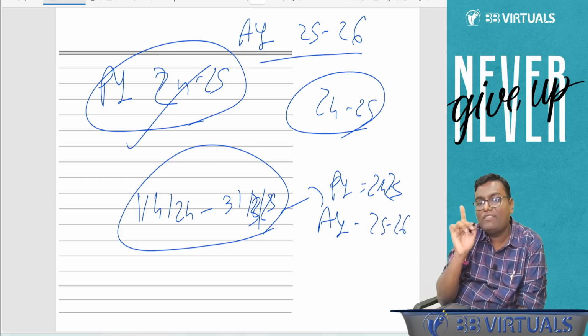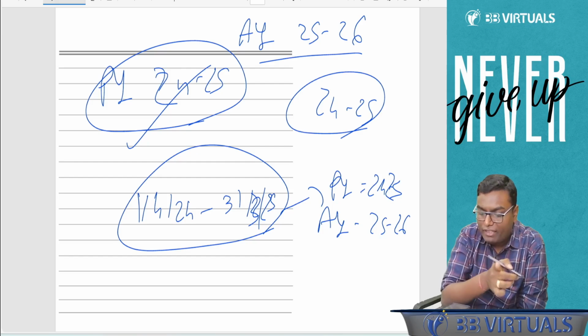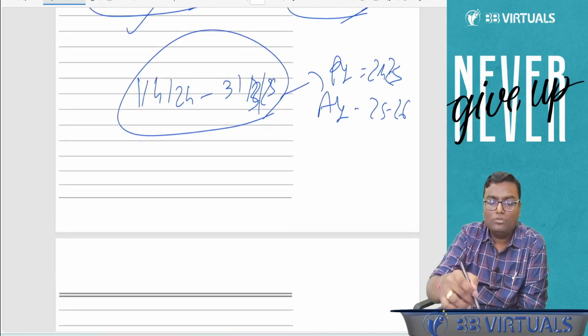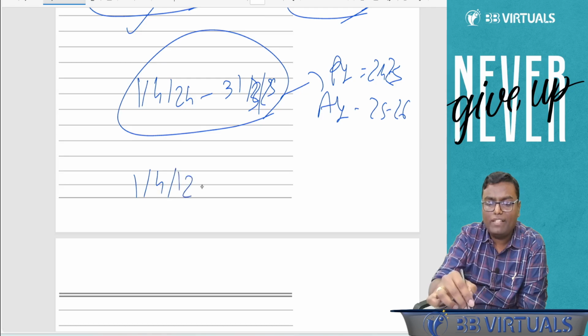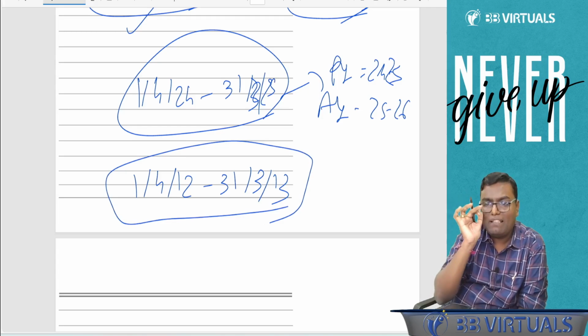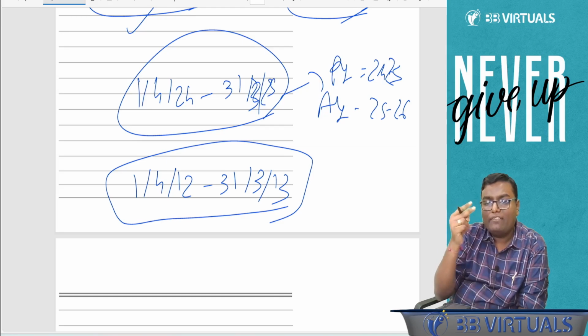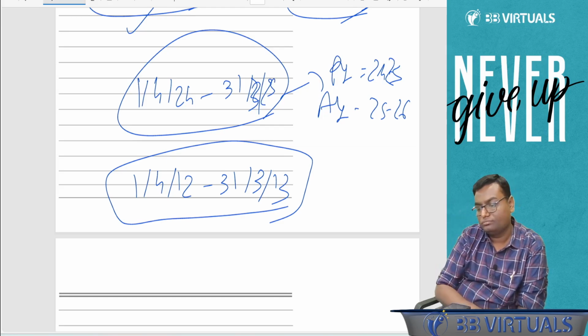In both the cases, we are referring to 24, 25. Achha, tell me, if I tell you to calculate income from 1st April 2012 to 31st March 2013, tell me the two names of this particular period. If I have earned the income between this period, by what two names will I call this particular year?